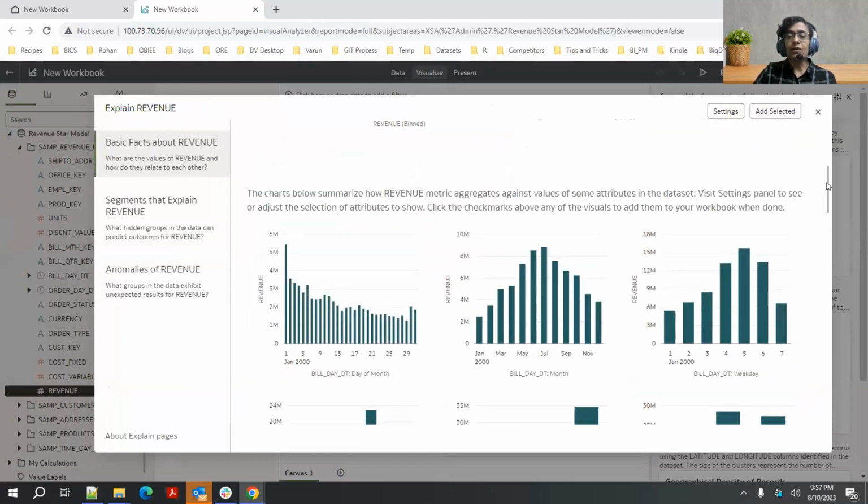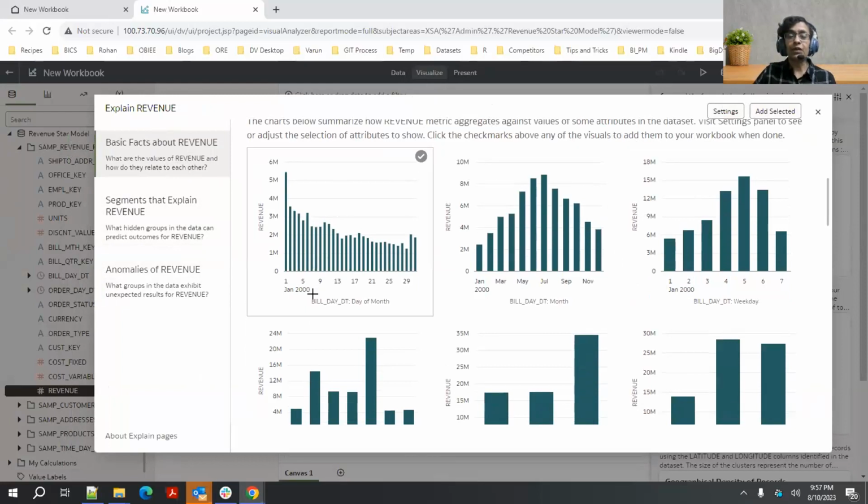Now, as I scroll down, it is showing me the distribution of revenue by several attributes or columns in my data set. First I see it is showing me how revenue distributes across bill date. That's a date column in my fact table, and there are different grains of this date field. It's showing me revenue by day of month, by month, and Wednesday, which is the weekday, right? I do see that these visuals are interesting because there is some variation in the trending here. Okay.